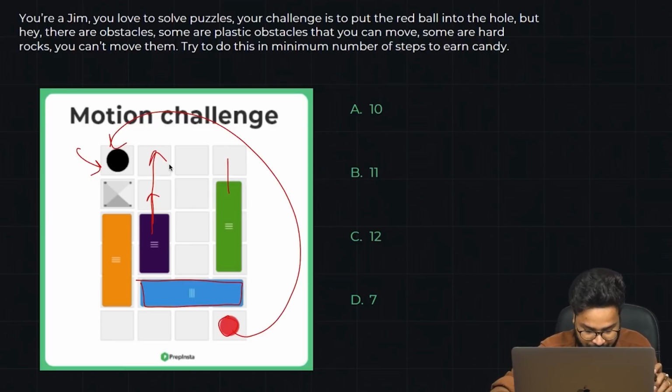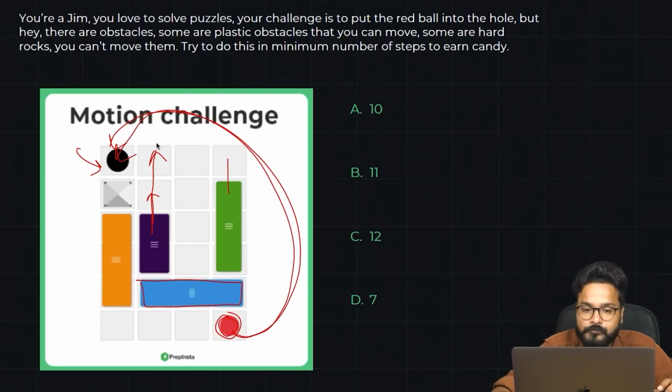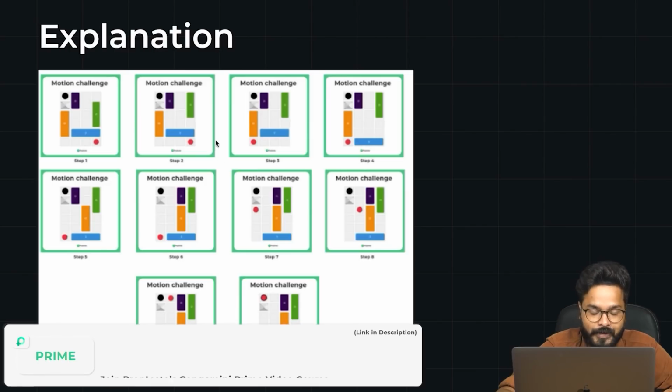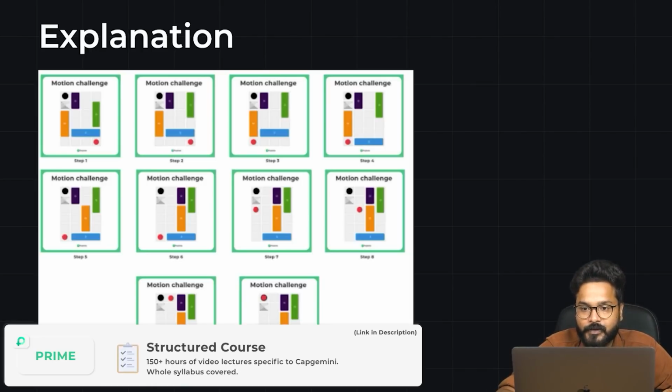So can you take a pause? Can you start finding whether 7, 10, 11 or 12 is the minimum number of steps that you need to get this red ball home? So take a pause here, guys, and then I'm there to solve it for you. To ease that out, I've already created this for you, right?